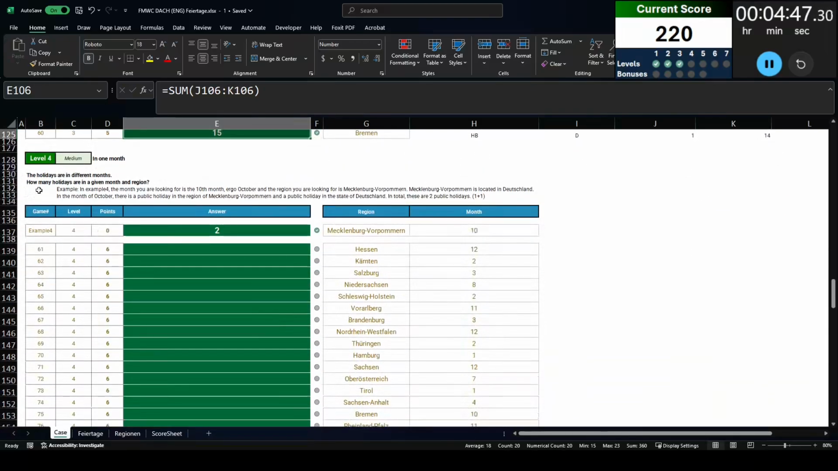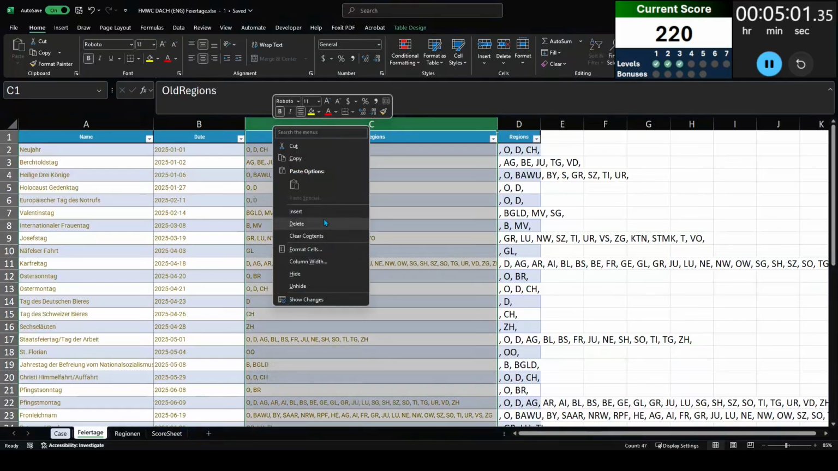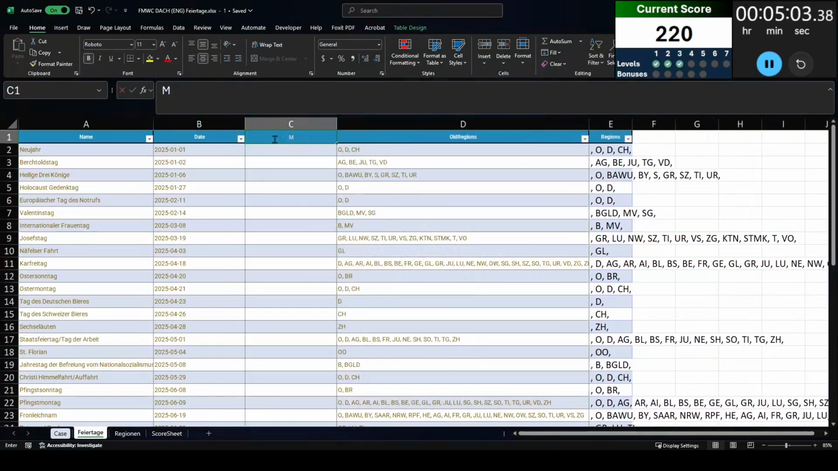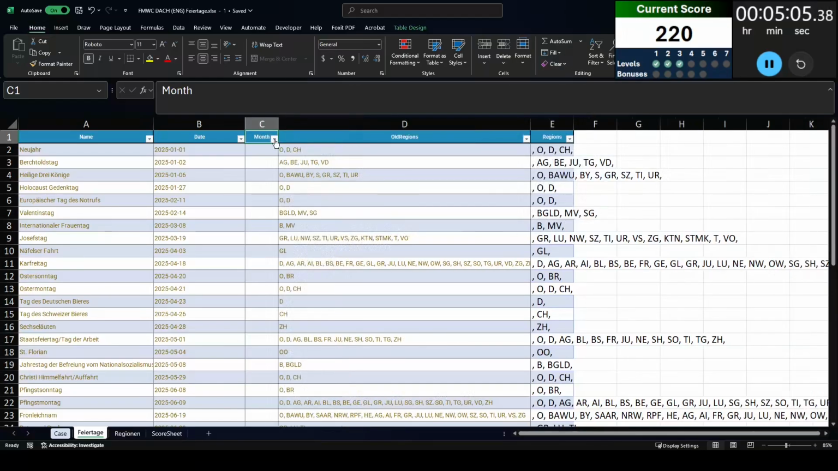Level 4. We're asked to do the same thing about finding all the holidays within the region, but we are looking for how many holidays there are in a certain month. So now we're given a region and a month. First thing I'm going to do is modify my data a little bit. I'm going to include the month number in its own column, so that way it's going to be easier to reference when I do a filter or COUNTIF statement later.